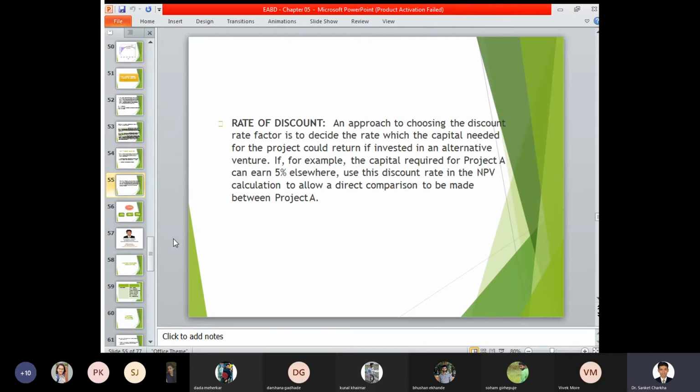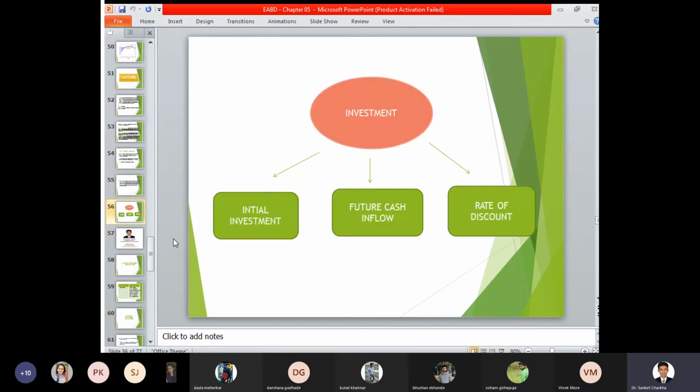Rate of discount. Here is an example of the rate of discount. Whatever I have explained orally, an example is given here. An approach to choosing the discount rate factor is to decide whether the rate for which capital is needed for the project could return if invested in an alternative venture. For example, for the capital required for project A, you can earn 5%, or a discounted rate of either 10%, 12%, 6%, or -5% also. So the rate of discount has to be identified, and accordingly we have to identify whether the NPV, that is the net present value of a particular project, is positive or negative.